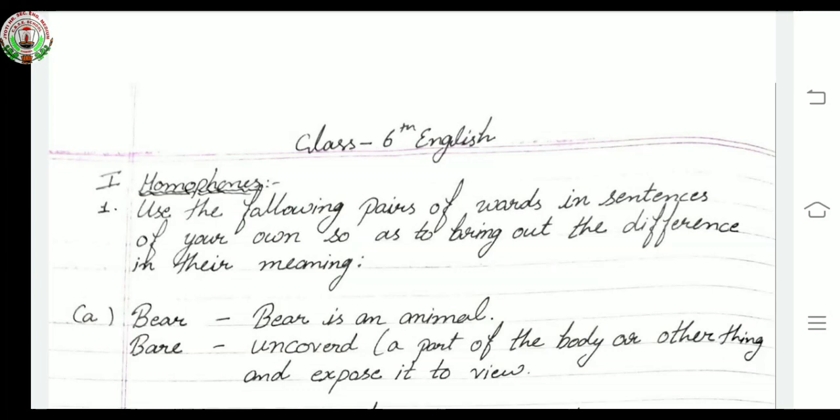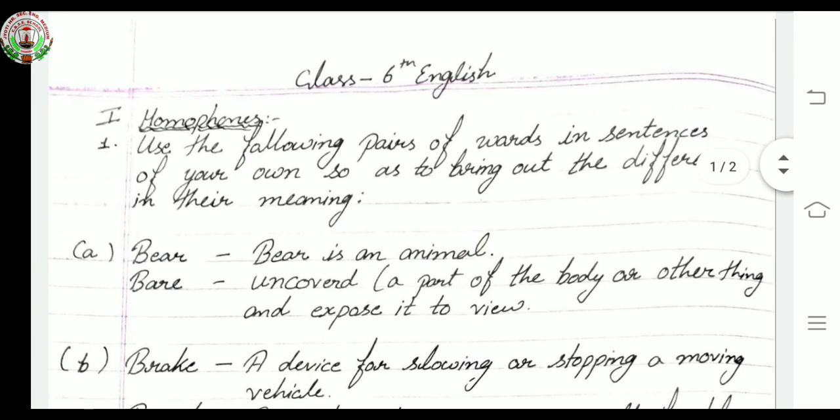Okay, so I'm giving you some pairs of words here and I will explain their meaning very clearly. So you just have to listen and understand. Okay, so let's start. Your first exercise is there. Use the following pairs of words in sentences of your own so as to bring out the difference in their meaning. Okay, so you just have to make your own sentences by using these words. One sentence for one word.